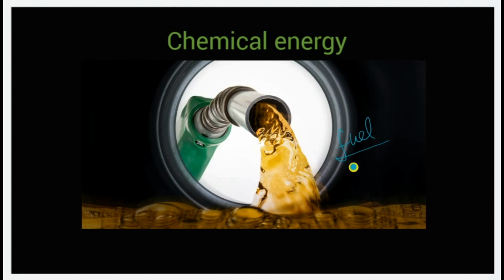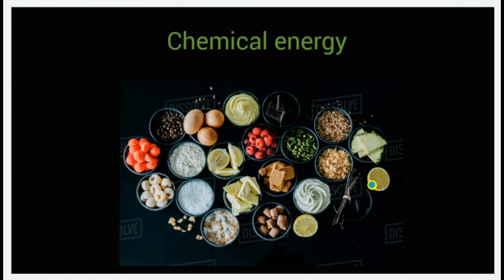The hydrocarbons, hydrogen and carbon, are all bonded with each other. That bonding is responsible for the chemical energy. In the same way, the food we are intaking is also a kind of hydrocarbon, or we have the fat associated with the food, and so many minerals and proteins.